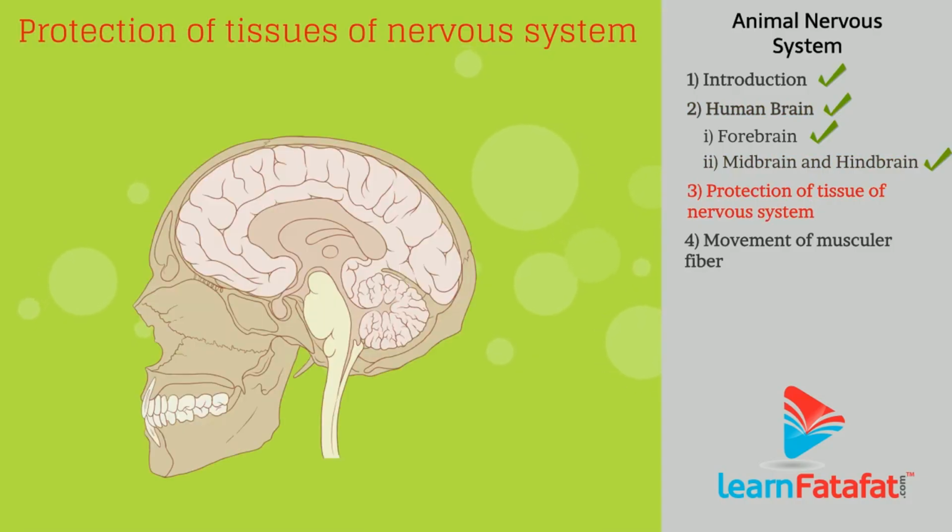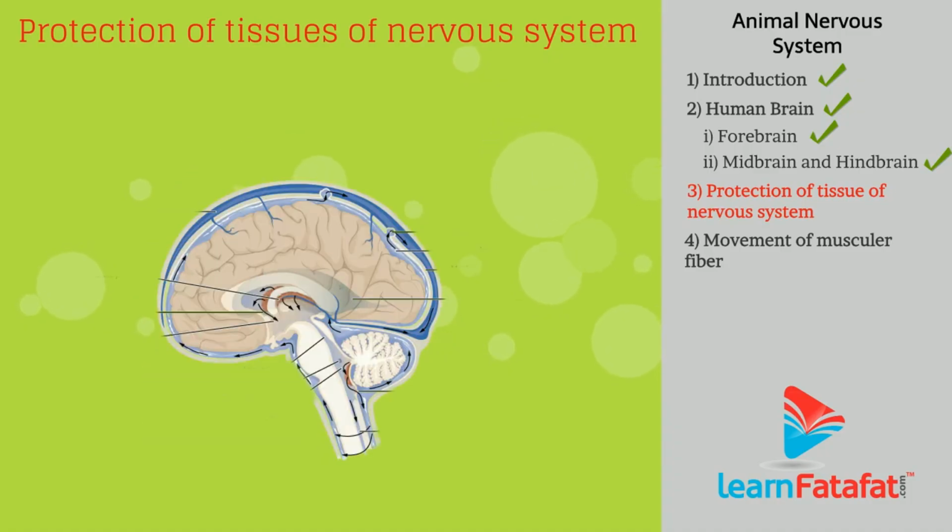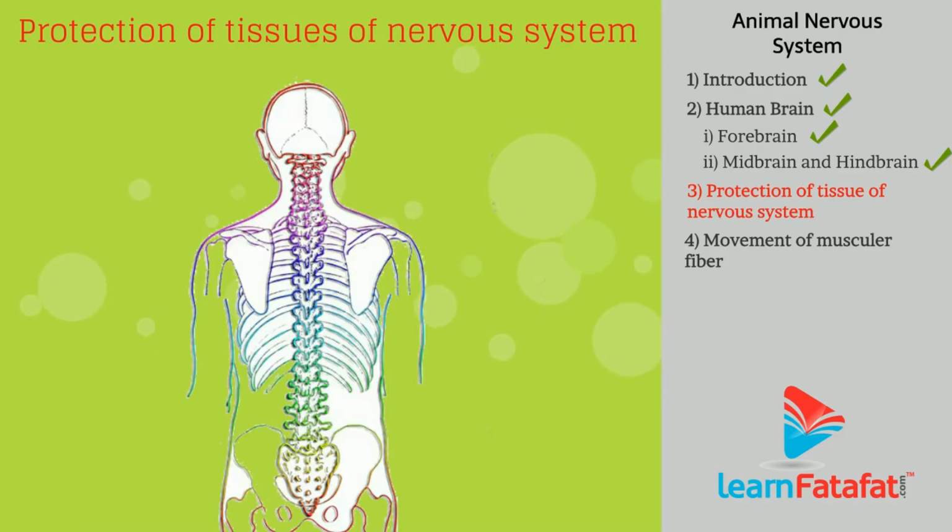The brain is a delicate organ. Hence, it is placed in the skull, which is very hard. Inside the skull, the brain is contained in a fluid-filled balloon, which protects the brain from shocks. The vertebral column or backbone protects the spinal cord.